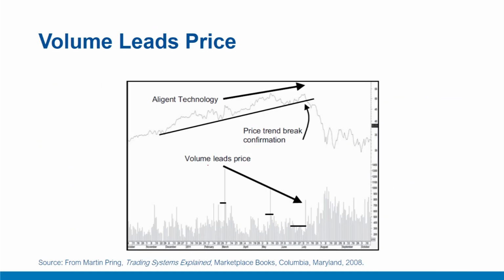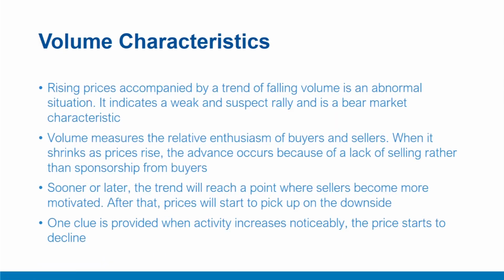For example, if you look at the price trend, which is on the upside, compared with this, the volume and price are in divergence. Volume is falling while price is rising, which indicates that volume is not in agreement with price, and therefore some kind of trend reversal is due, which actually happens afterwards. And therefore rising prices accompanied by a trend of falling volume is an abnormal situation. It indicates a weak and suspect rally, or rising peaks and troughs, an indicator that a bear market may come shortly or a price trend reversal may happen.